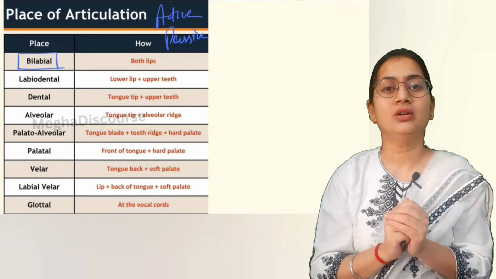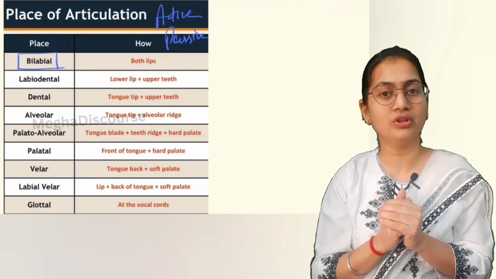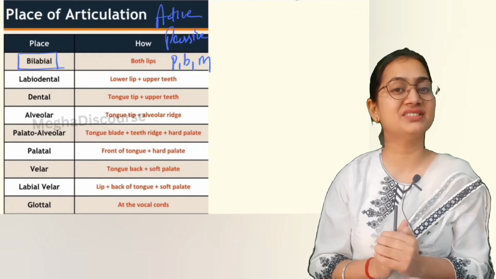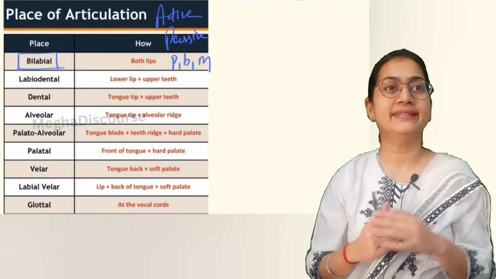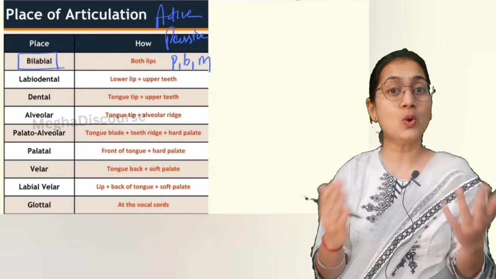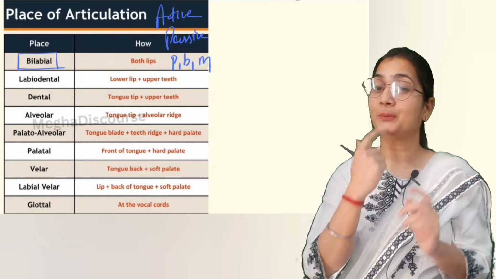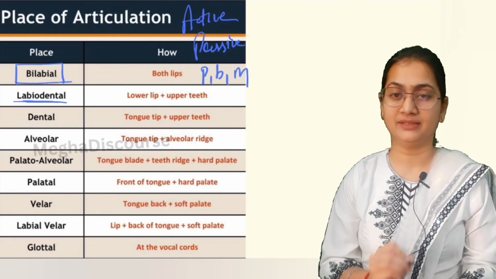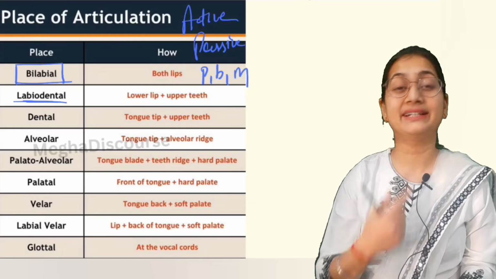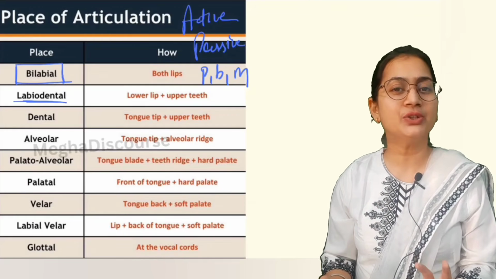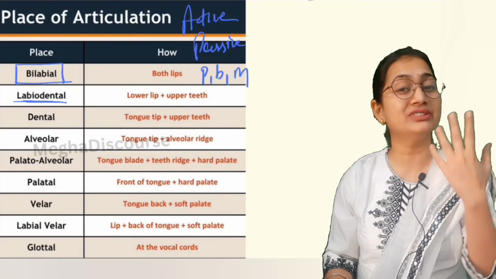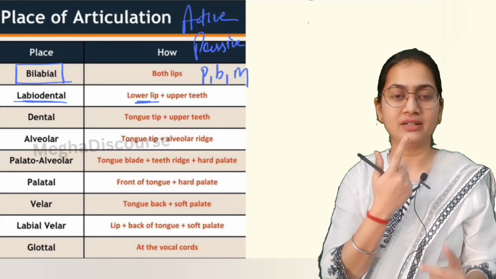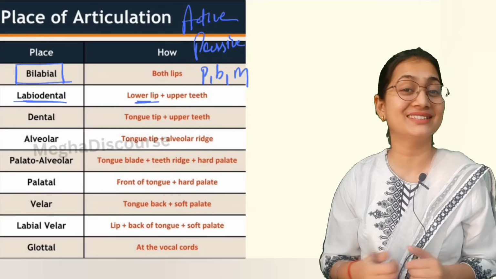The sounds we produce by using both lips, these three sounds, are bilabial sounds. It means pot, blow, mind, because we are using our lips, as you can see. Next we have labiodental. Labio means lips, and dental means teeth. So we are using lip and teeth while producing labiodental sound. The lower lip is your active one because it can move, but teeth cannot move, so that is your passive one.